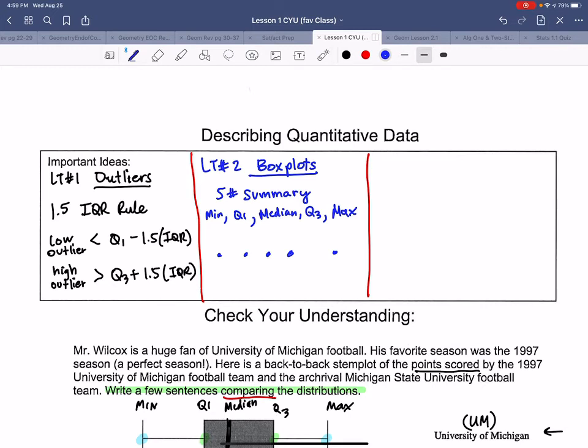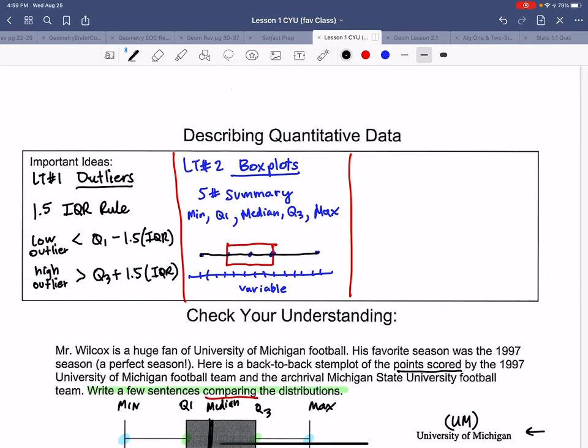Okay, so let's say that's my min. I'm just making a quick sketch of what one might look like, right? This is my variable, whatever it is that's changing, points scored or rain, how many rain inches fallen, how many shoes you have, right? And we make a box around Q1 and Q3, and we draw a line through all the numbers, and that's how we make a box and whisker plot, also known as a box plot.